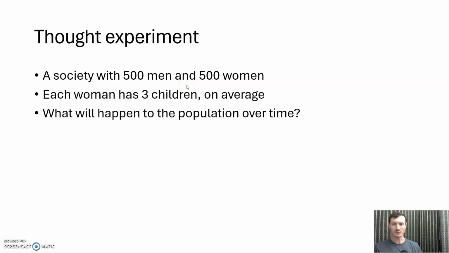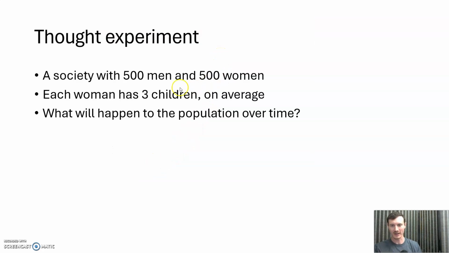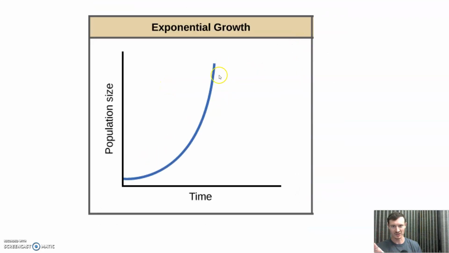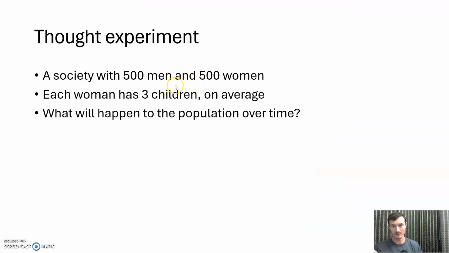Well, after one generation, right, each couple, pair of 2, is going to have 3 children, right? And, 50-50, so on average 1.5 would be women, right? Which is going to become 4.5, which is going to increase exponentially, right? Exponential growth of population is what would happen if this were the case. We notice, right, this exponential curve is exactly what we see in the long run, and broadly speaking, historically, this is about what has happened.